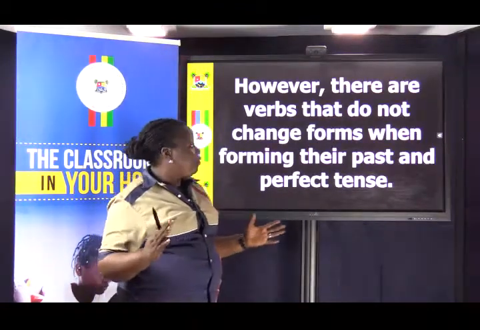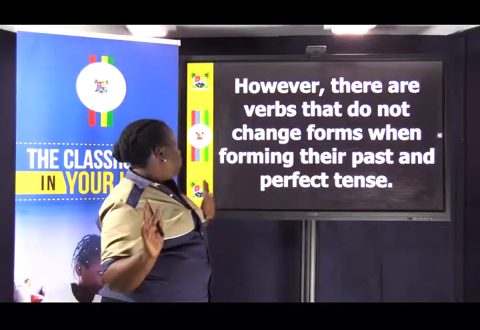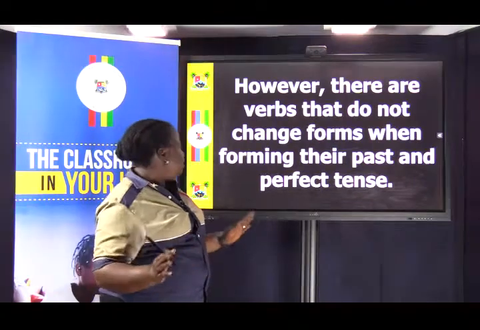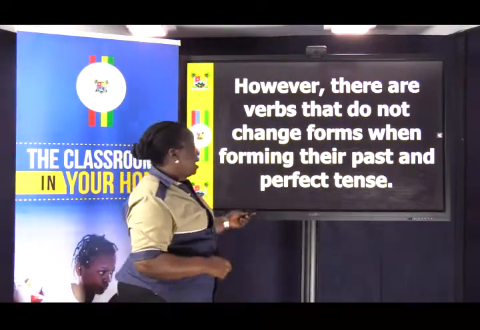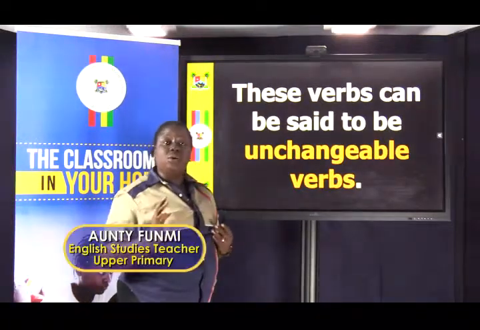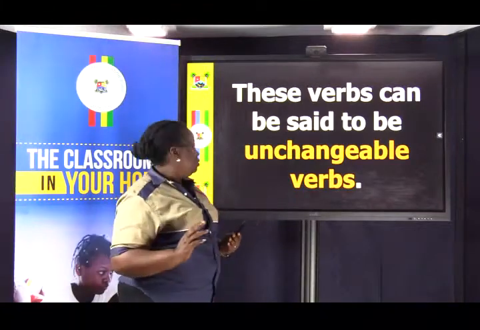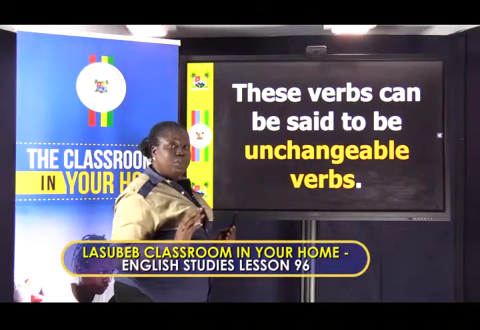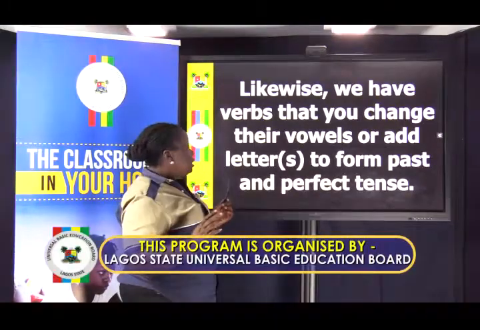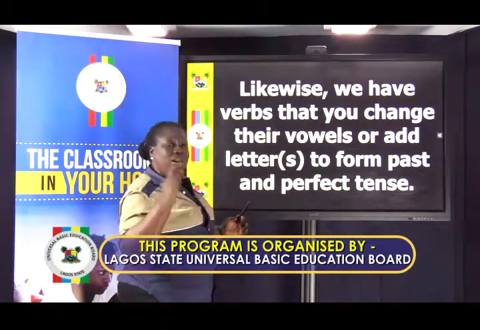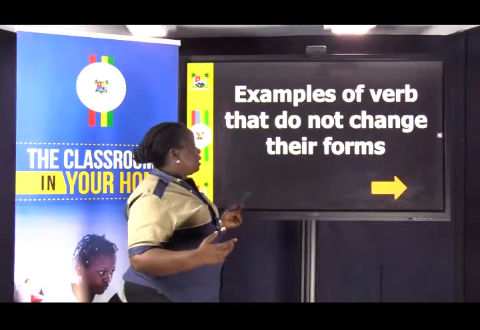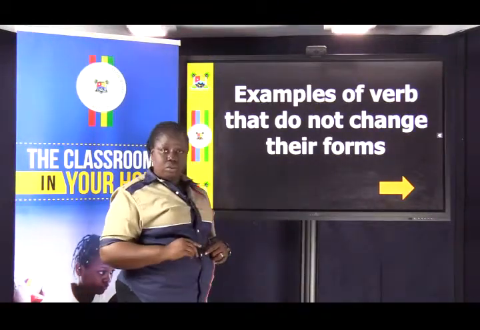However, there are verbs that do not change forms when forming their past and perfect tense. These verbs can be said to be unchangeable verbs. Likewise, we have verbs where you change their vowels or add a letter or letters to form the past and perfect tense. Let's look at examples of verbs that do not change their forms.